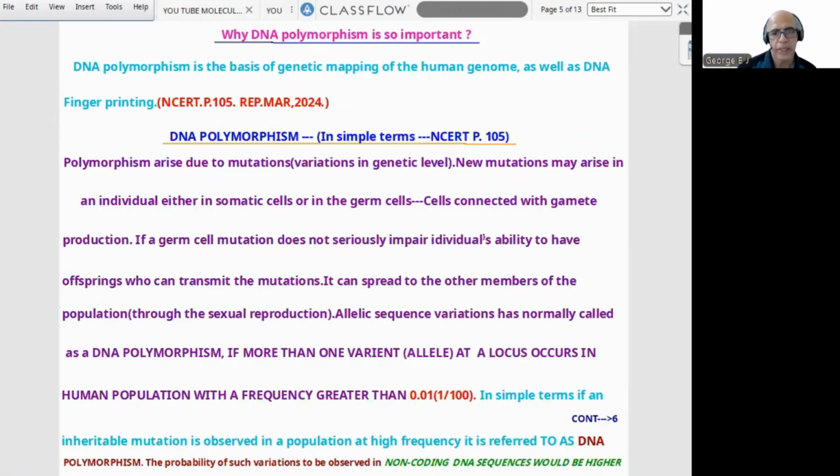Then in simple terms, how can we define DNA polymorphism? Most basically, DNA polymorphism means more than one variant allele at a locus occurs in the human population with a frequency greater than 0.01, that is 1 percent. Or in simpler terms, if an inheritable mutation is observed in a population at high frequency, it is referred to as DNA polymorphism. The probability of such variations being observed in non-coding DNA sequence would be higher, because mutations in these sequences may not have any immediate effect or impact.